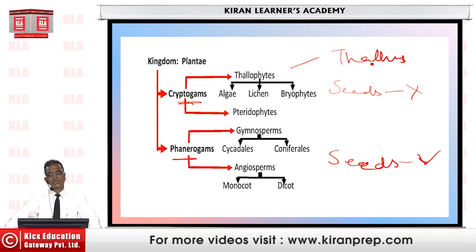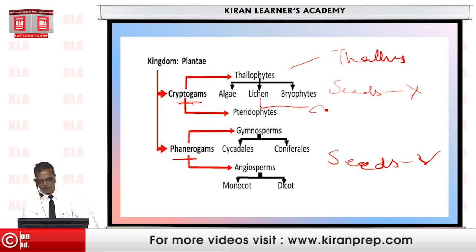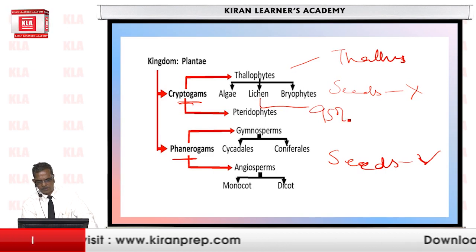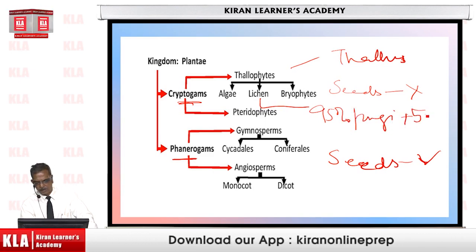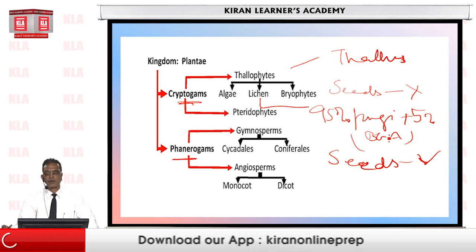And then lichens, which are actually composite plants. These composite plants have 95% fungi plus 5% cyanobacteria, blue-green algae.